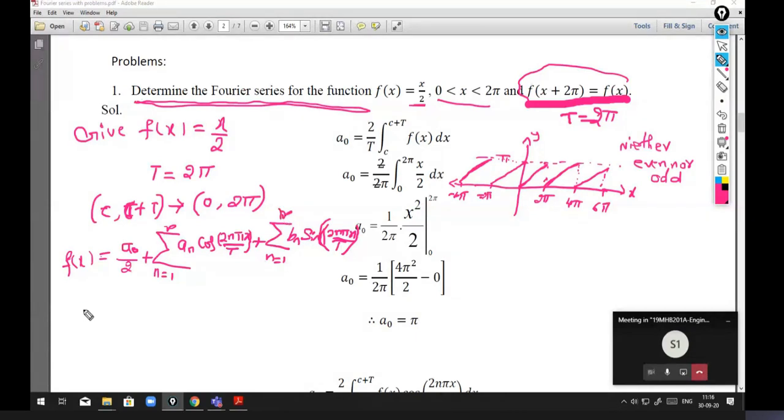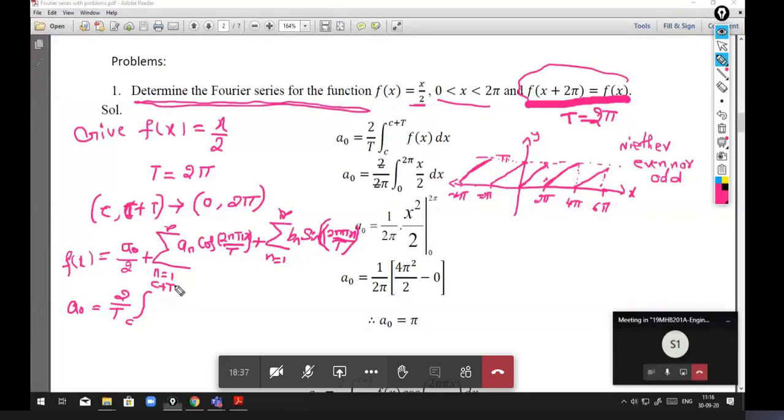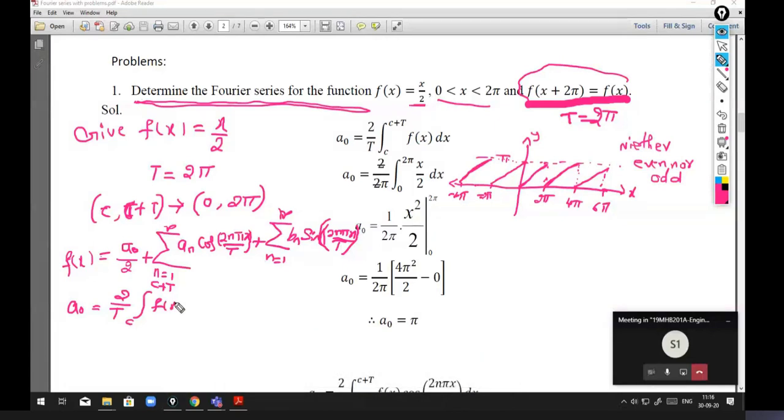Now we have a naught. The definition of a naught is 2 by t integration c to c plus t f of x with respect to x, and similarly an is 2 by t integration c to c plus t f of x into cos of 2n pi x by t dx.